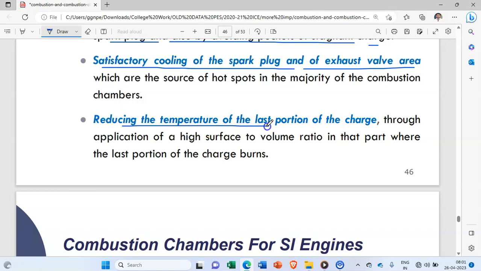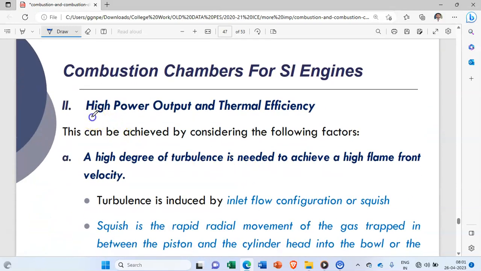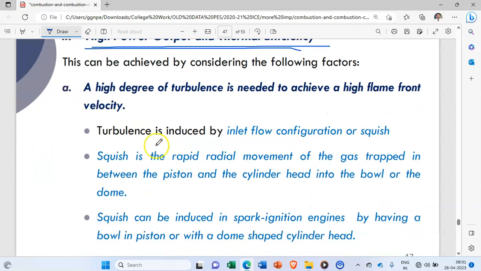Reducing the temperature of the last portion of the charge. So how to reduce this? Through application of a high surface to volume ratio in that part where the last portion of the charge burns. Okay. And the third point is high power output and thermal efficiency. So that is again a requirement of the engine. So how can this be achieved? A high degree of turbulence is needed to achieve a high flame front velocity.